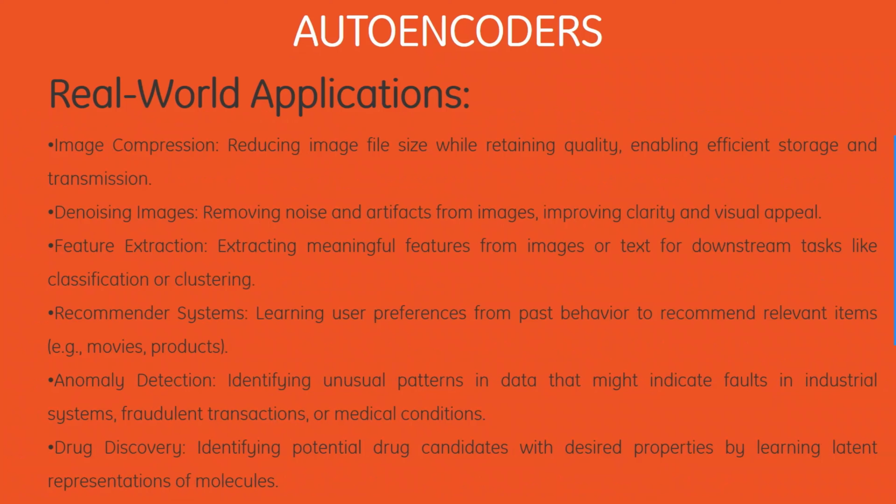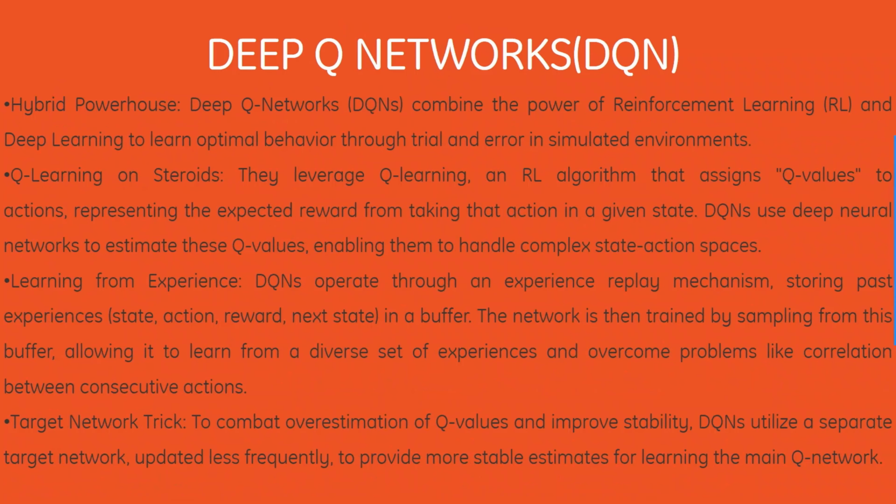Then we have anomaly detection, which is identifying unusual patterns in data that might indicate faults in industry systems, fraudulent transactions or medical conditions. Then we have drug discovery, which is identifying potential drug candidates with desired properties by learning latent relationships of molecules.